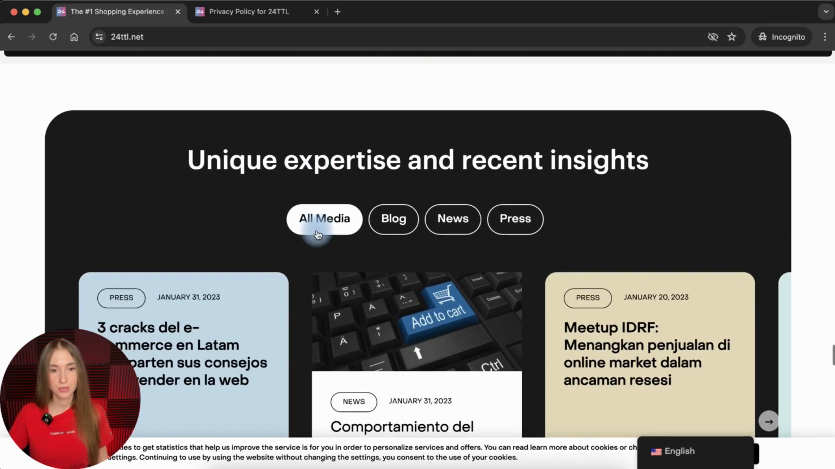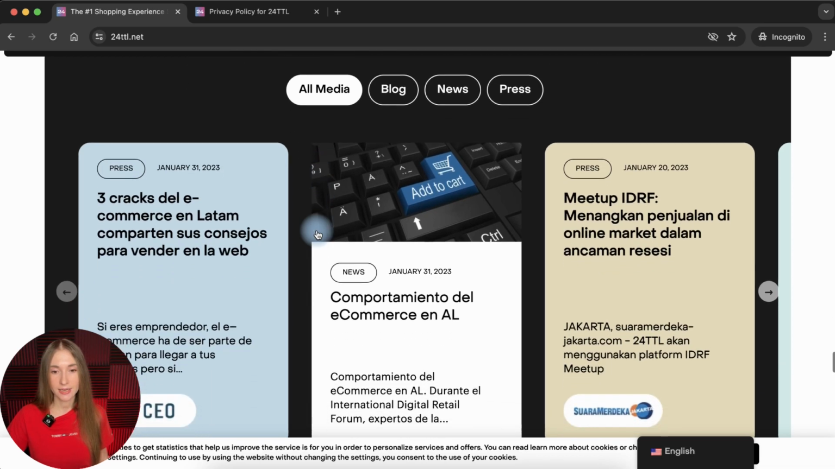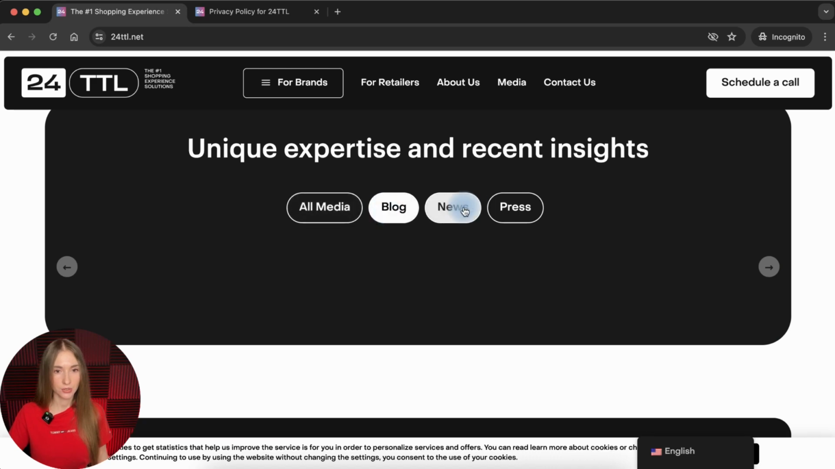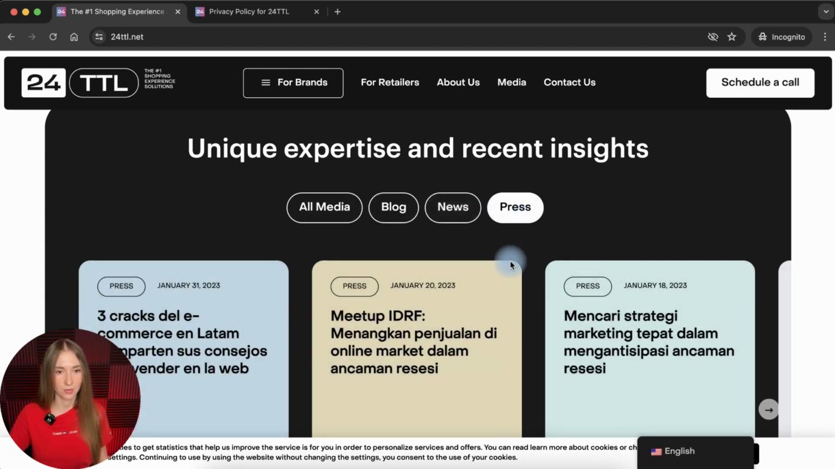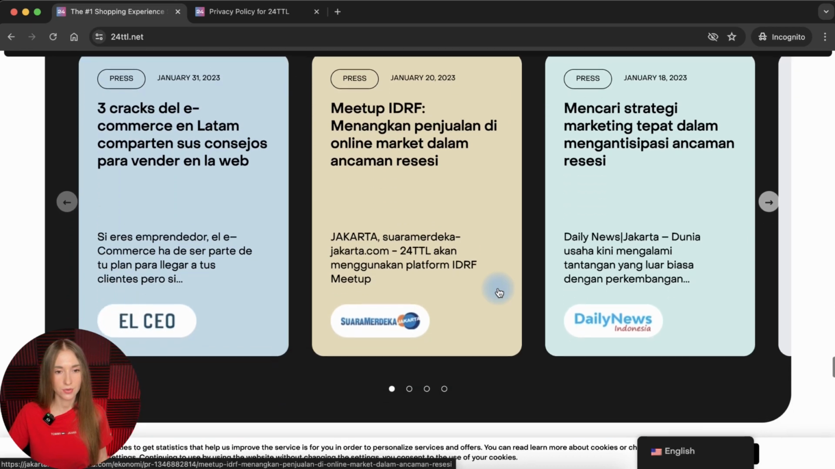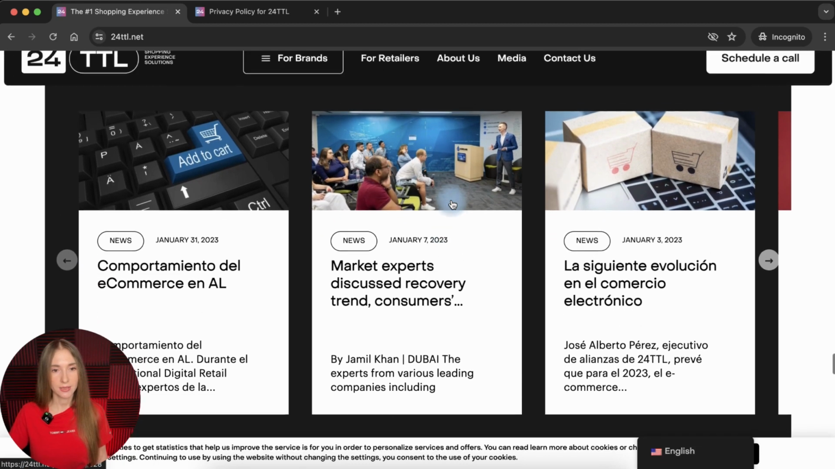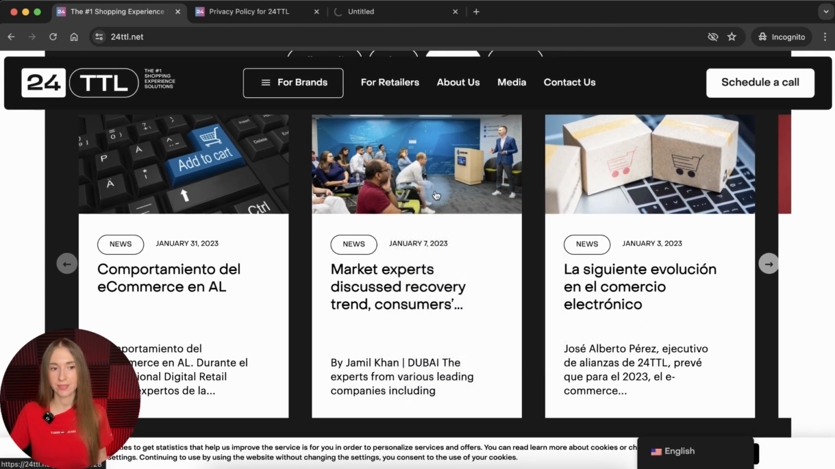Unique expertise and recent insights. Okay, and here we see the blog of the company with different categories like all media, blog, news, and press information. So all these are different articles or news. Let's check some articles to ensure that there are no forms where users can share personal data or some content, because sometimes website blogs do contain fields where users can share their comments and content.